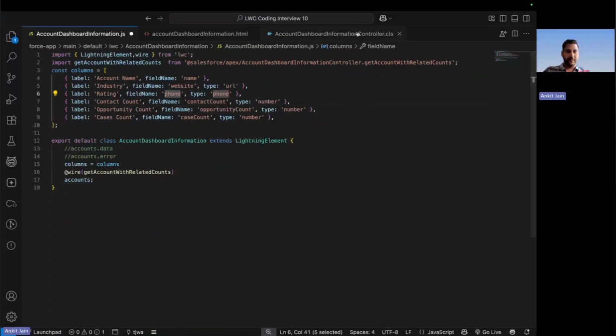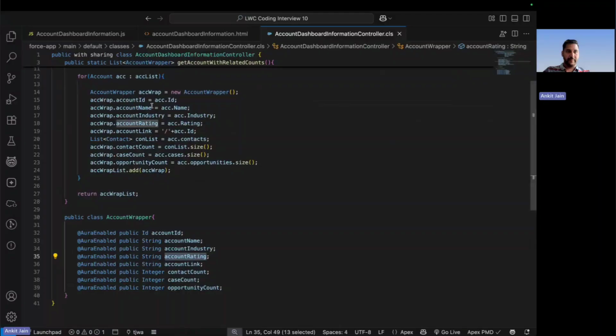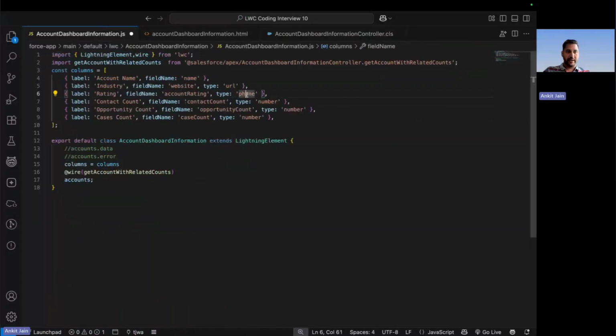For the rating, we have the rating available in the account rating. So here I use the account rating, and by default, in case you have to put any string, you can always put the type as text.